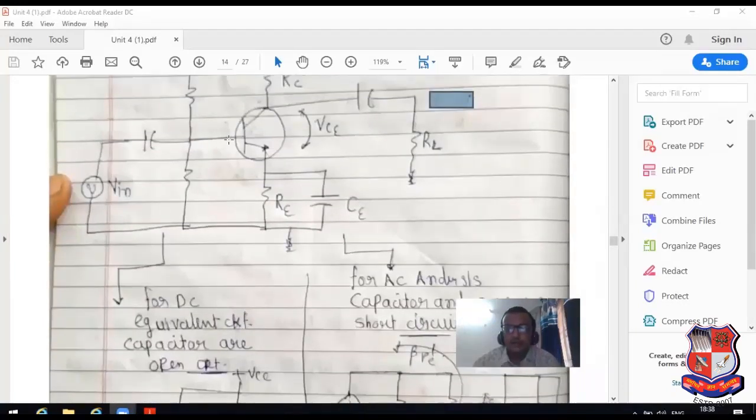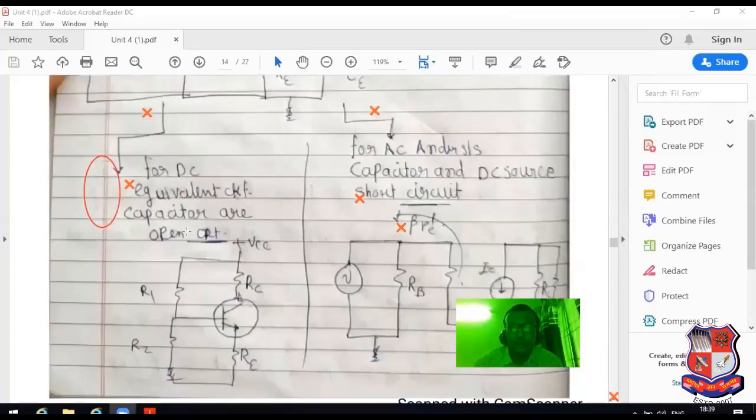So in DC equivalent circuit, if you can remove the AC component, see this particular part, I have highlighted this with the help of a circle. If you can remove this, then this capacitor is also removed. Why is the capacitor removed? Because in DC equivalent circuit, the capacitor acts as an open circuit, so it can be removed.